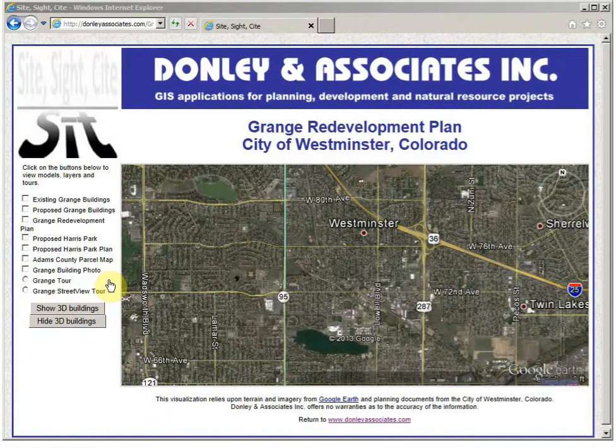I'm demonstrating the Google Earth web browser today. We're looking at the Grange Redevelopment project located in the city of Westminster, north and west of Denver.